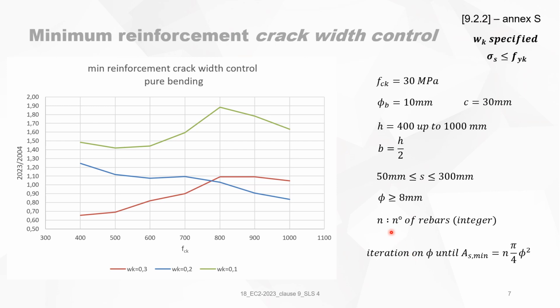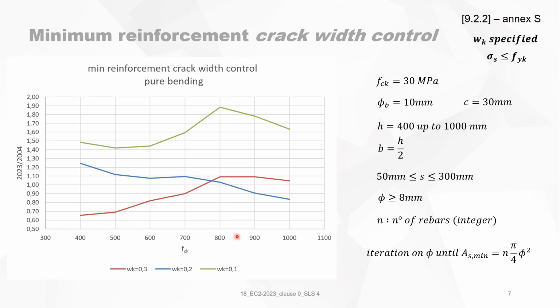But I've chosen now, because on N I need AC effective, and on phi, okay, it gives me an indication of the maximum size of diameter that I can use. So bear in mind, this is purely theoretical, and I've made an iteration on phi. So in every point that I calculated, it's not phi equals 12 or 10 millimeters or whatsoever. It can be 11.7 or something like that.